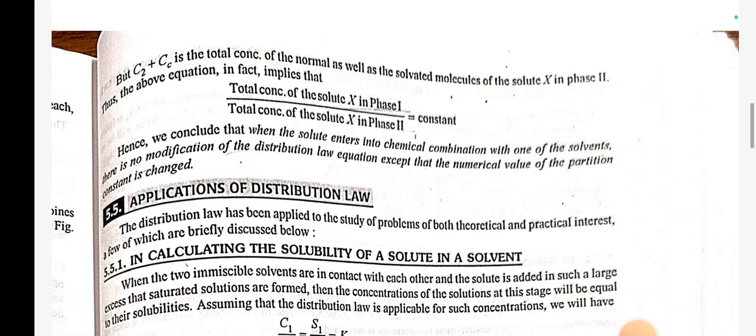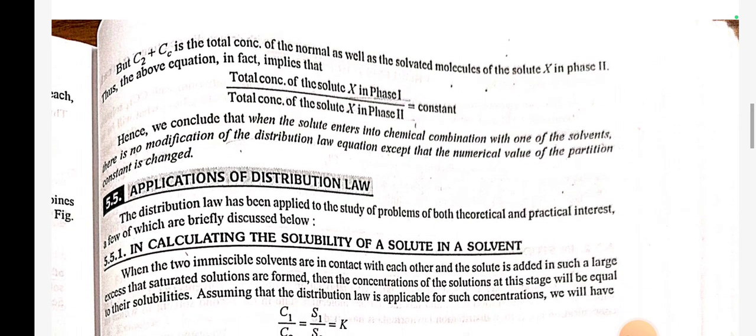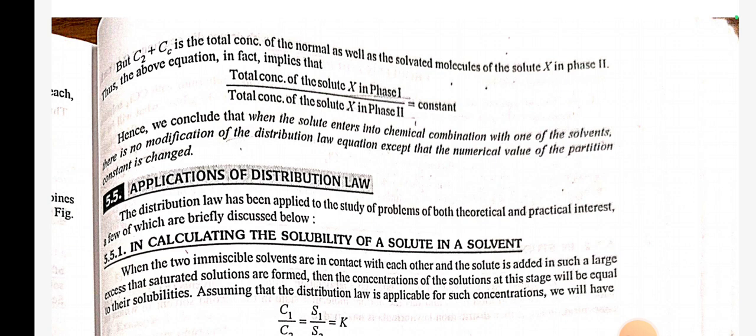But C2 plus Cc is the total concentration of the normal as well as the solvated molecule of solute X in phase 2. Thus, the above equation in fact implies that total concentration of solute X in phase 1 by total concentration of solute X in phase 2 is equal to constant. Hence, we conclude that when the solute enters into chemical combination with one of the solvents, there is no modification of distribution law equation except that the numerical value of the partition constant is changed.